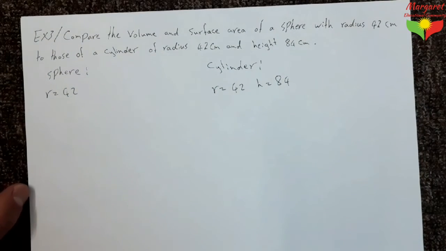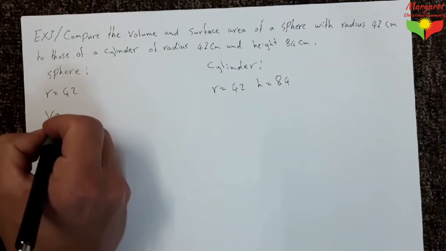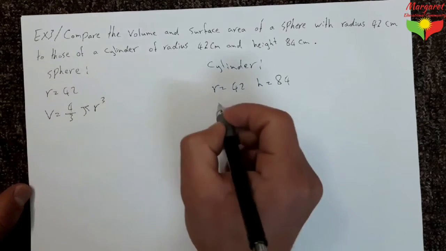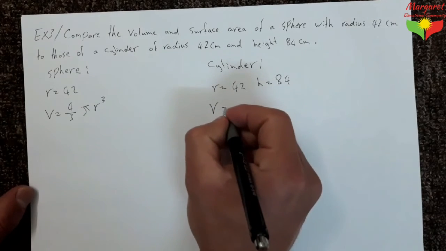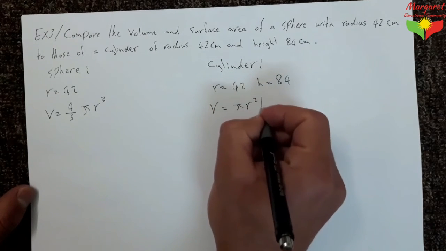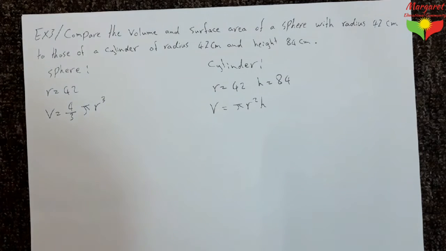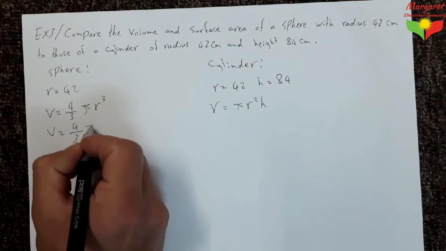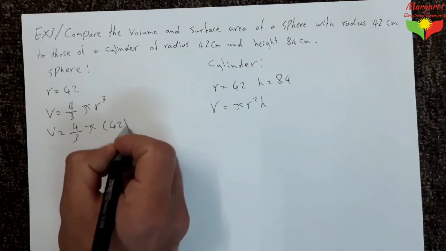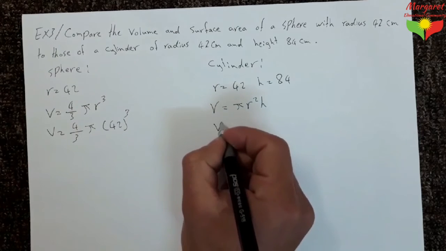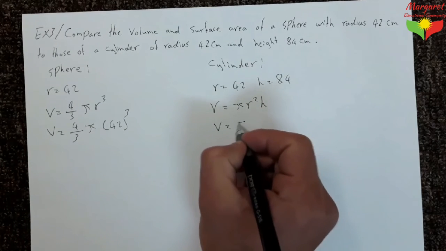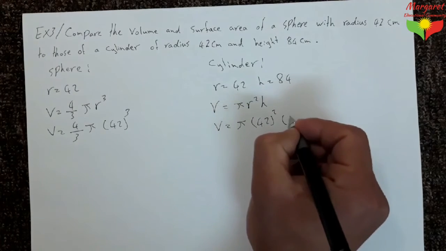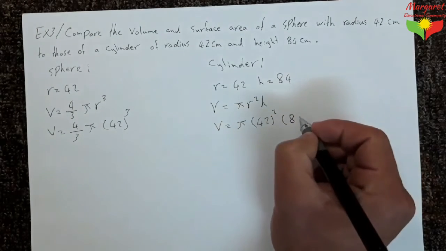We say that volume of a sphere equals 4/3 pi r cubed and volume for cylinder equals pi r squared h. Substitute each value. So V equals 4/3 pi times 42 cubed and in the cylinder V equals pi times 42 squared times h, which is 84.